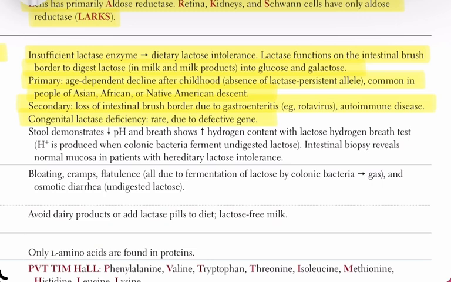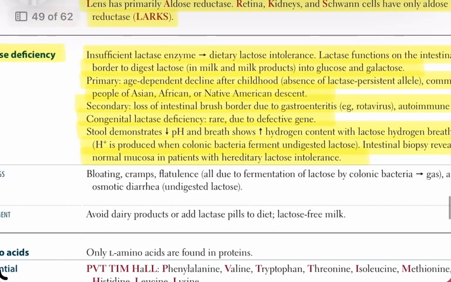Diagnosis includes the lactose hydrogen breath test, which shows increased hydrogen content due to fermentation of undigested lactose by colonic bacteria. Stool analysis shows decreased pH. On intestinal biopsy, the mucosa appears normal in hereditary lactose intolerance.